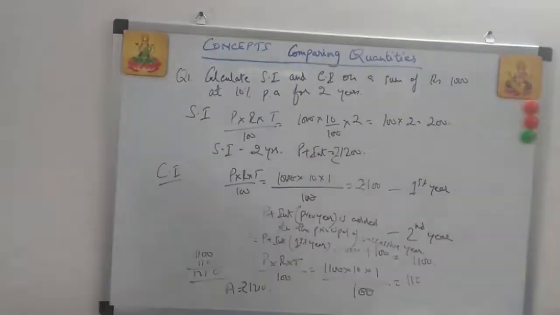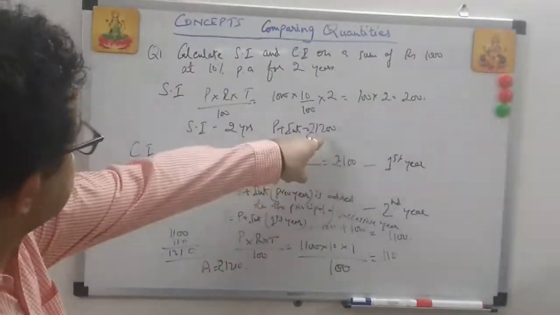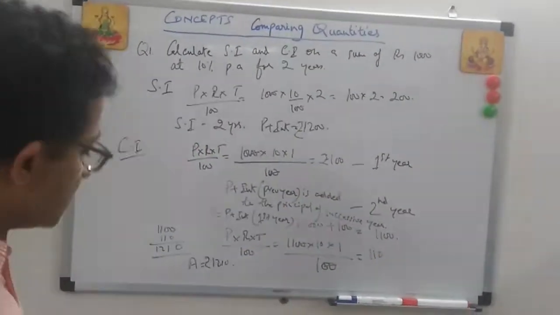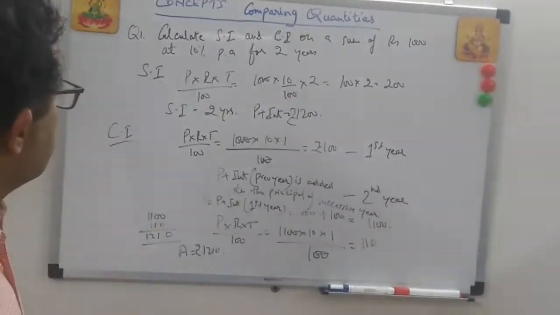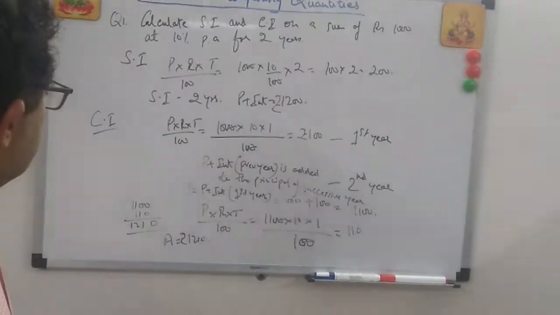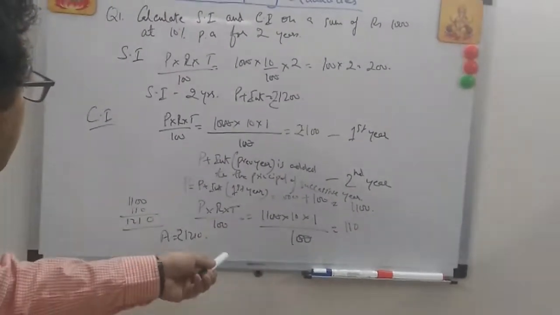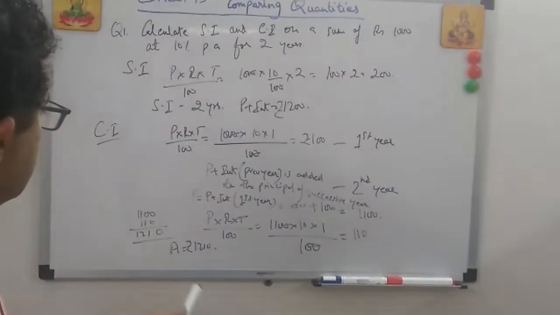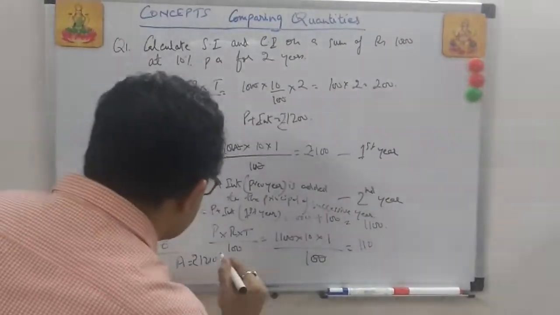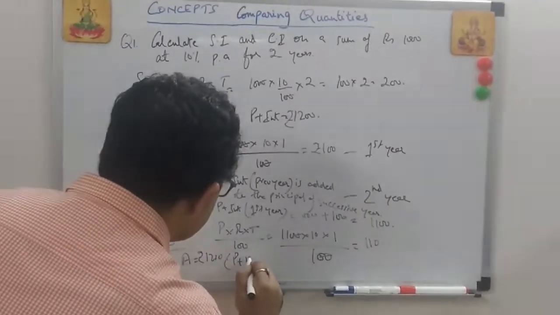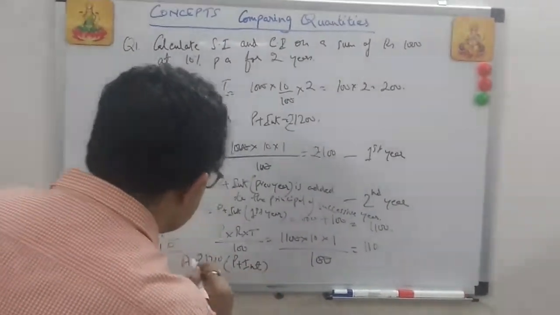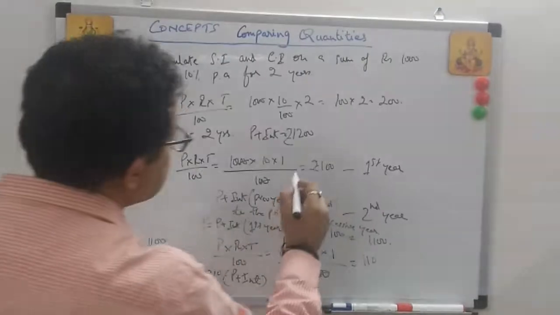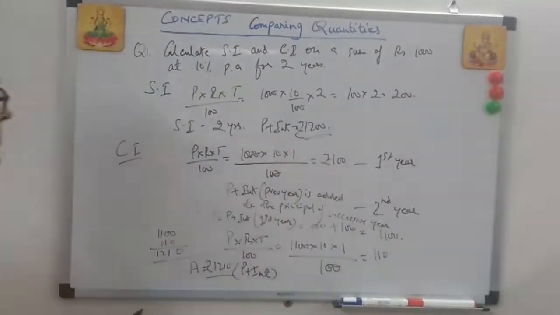Okay, and here it was 1200. You see the difference in 2 years on the amount? Principal plus interest is the amount, right? So you see the difference: 1210, here it is 1200, a difference of 10 rupees.